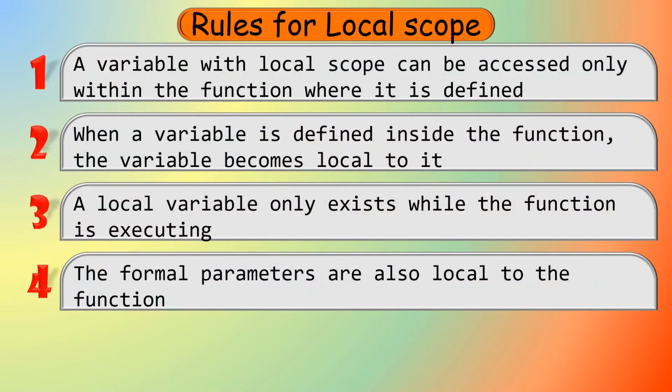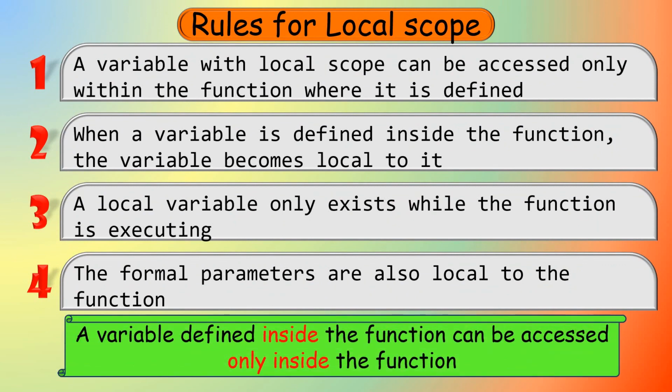So when you look at the first three rules, it is nothing but a different interpretation of the definition of local scope. What is the definition of local scope? A variable defined inside the function can be accessed only inside the function.